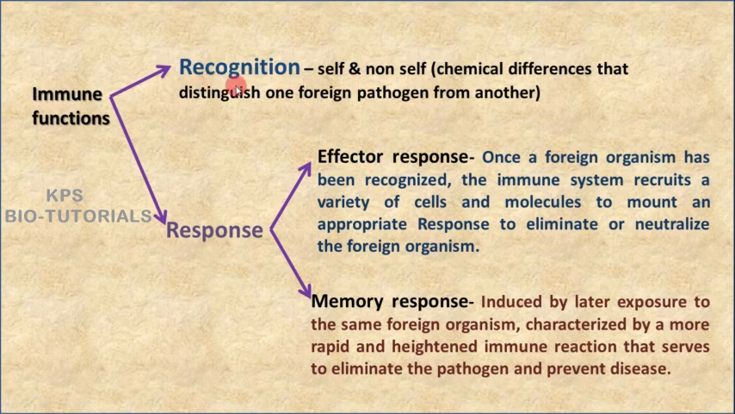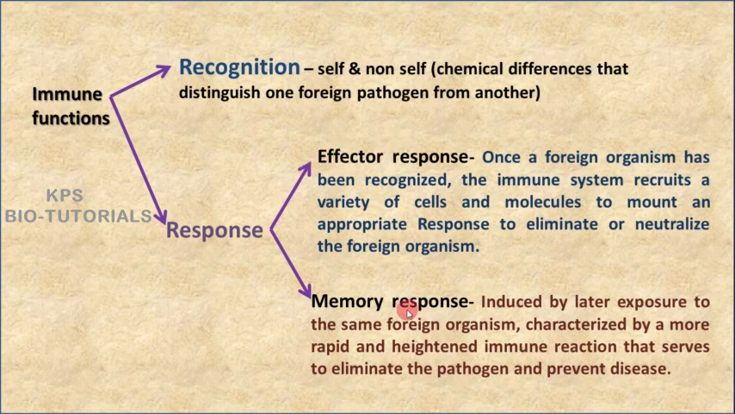Then the second category of immune function is immune response. That means if any particle is recognized by the immune system as a foreign particle, then it will elicit a response to reject that foreign particle from our body. This is called immune response. This immune response is of two categories, an effector response and memory response.